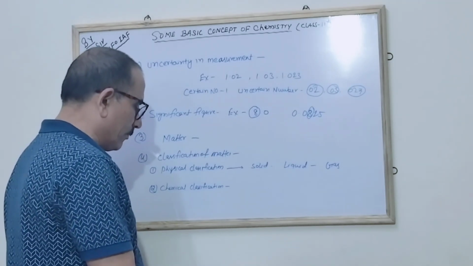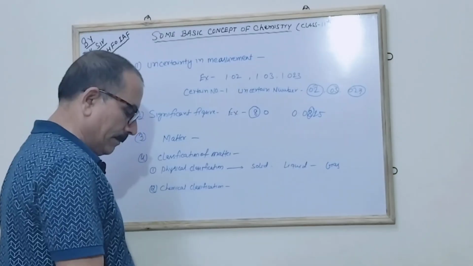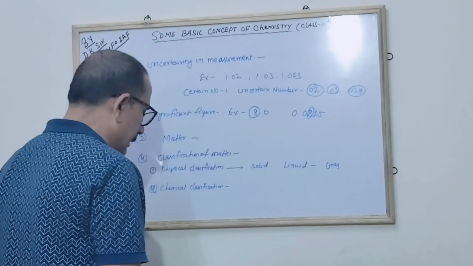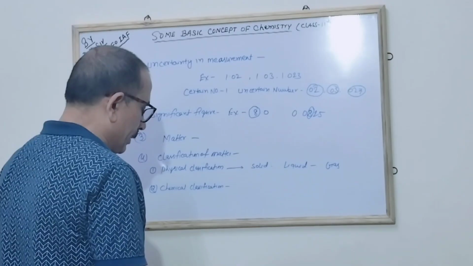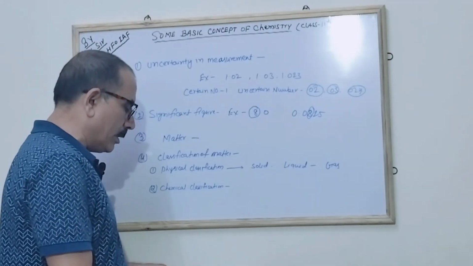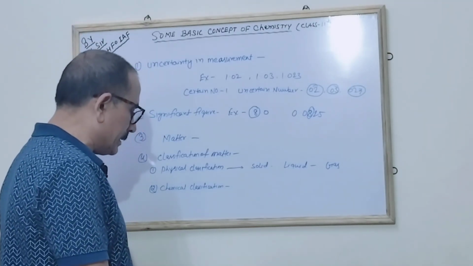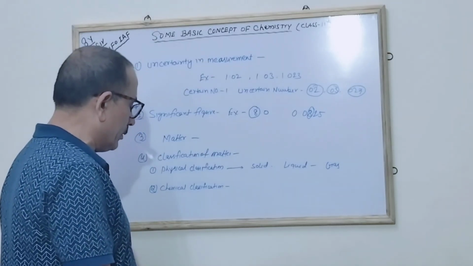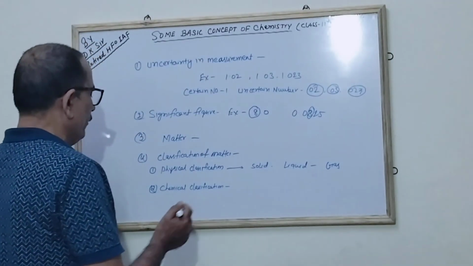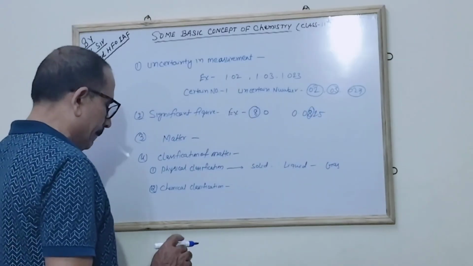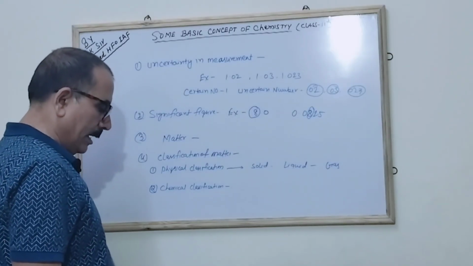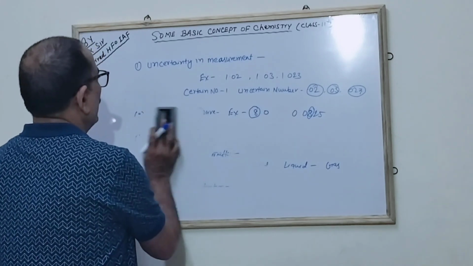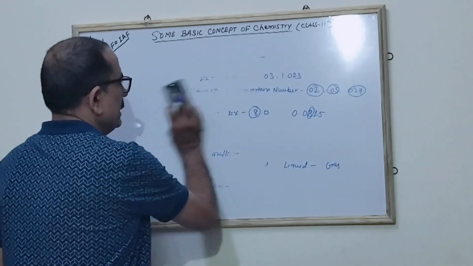It is based on the physical state under ordinary conditions of temperature and pressure. So on the basis of the nature of the forces, matter can be classified into solid, liquid and gas. Already we know many things about solids, liquids and gases. Now we will see the properties of that.